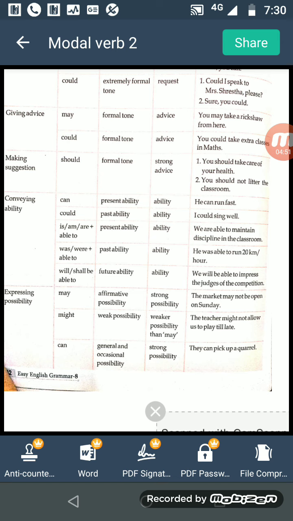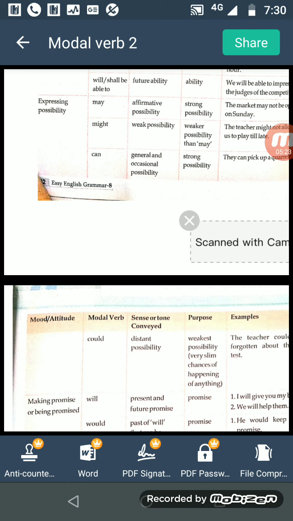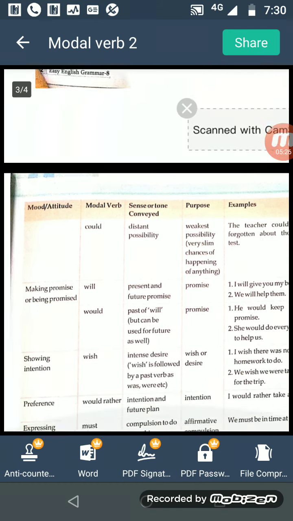Can also indicates possibility. So here general and occasional possibility. Strong possibility is there, so they can pick up a Quran. Then could is also used for possibility, but the weakest possibility: the teacher could have forgotten about the class test. So for possibility we use may, might, can and could.